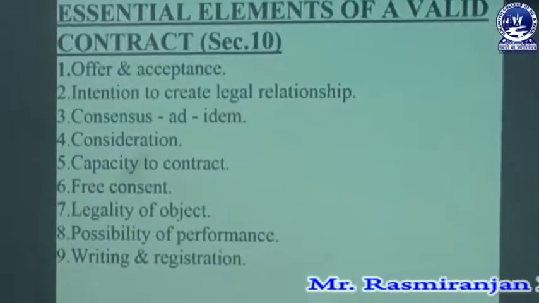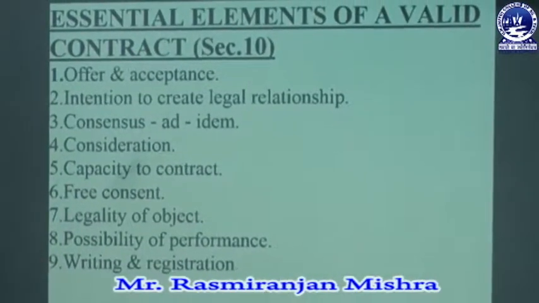The second one is intention to create legal relationship. To create a valid contract, there must be a legal relationship between the parties. Legal relationship arises in every case where both parties have the sense that they can file a case against the other if the necessary terms and conditions are not fulfilled. Suppose A and B are two friends.